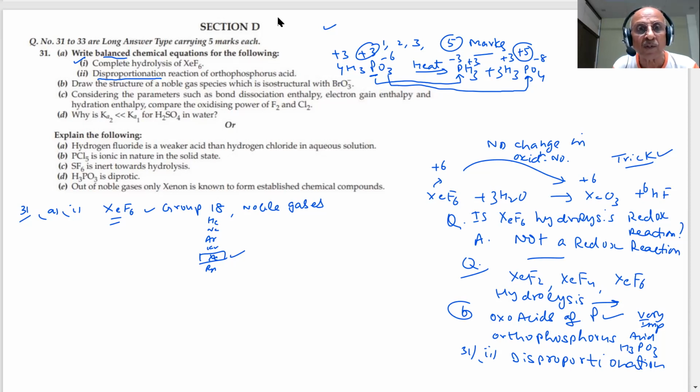And questions are also coming, student, on the structures of these oxo acids of phosphorus. Important questions are there on oxo acids. The structure of this, draw the structures. One of the questions is coming in the paper, student. Draw structures of oxo acids of phosphorus.